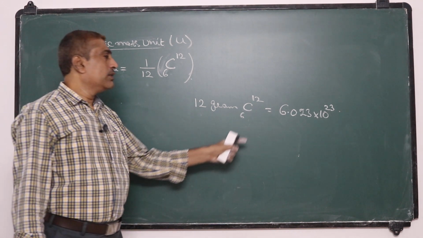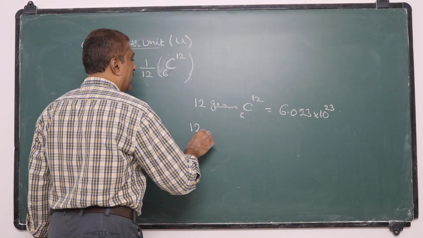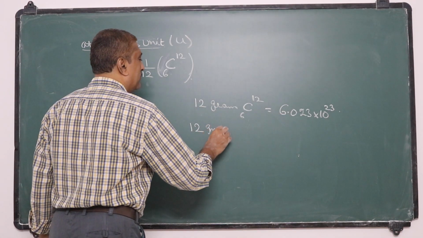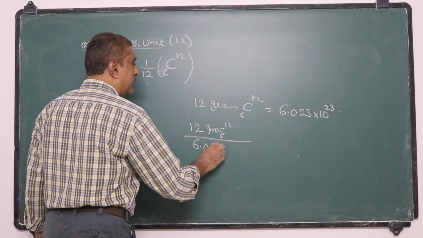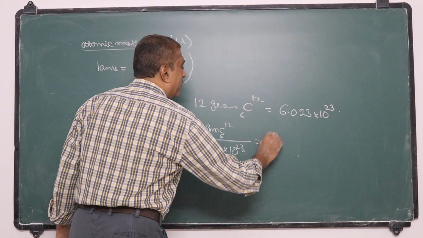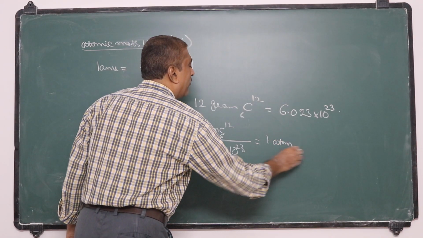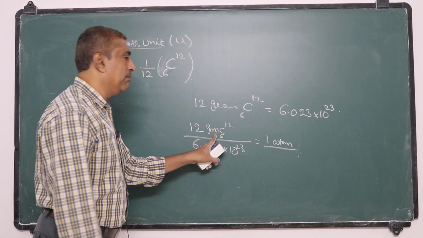Okay. So if we divide 12 gram of C12 by 6.023 into 10 power 23, we get the mass of 1 atom in gram.